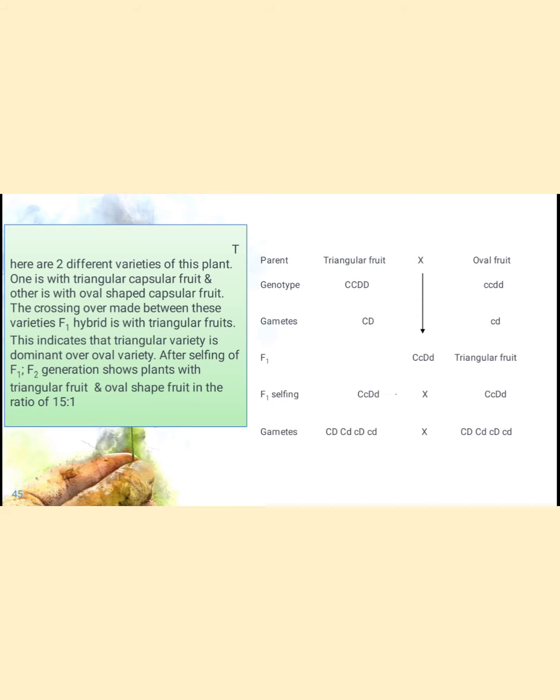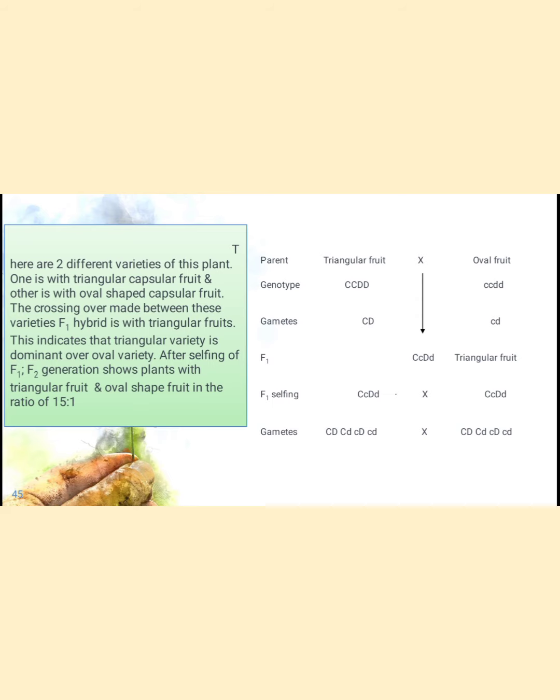There are two different varieties of a plant. One has the triangular capsular fruit, and the other has an oval-shaped capsular fruit. The crossing is made between these two varieties, and the F1 hybrid produces the triangular fruit. This indicates that the triangular variety is dominant over the oval variety. After selfing of the F1 generation, they produce the F2 generation, which shows the ratio 15:1. 15 show the triangular variety and 1 shows the oval variety. Let's see how the reaction takes place.